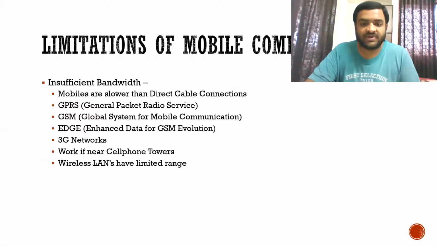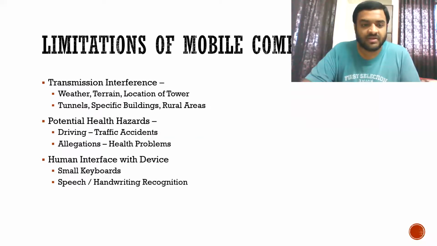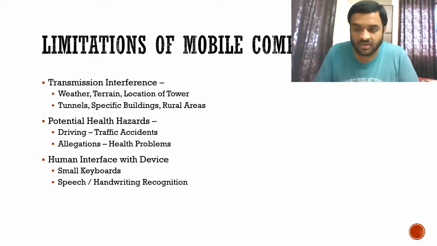So these were the limitations of mobile computing. Once again, insufficient bandwidth, security standards, power consumption, transmission interference, potential health hazards, and human interface with device. You can remember this question by HiSPTP. HiSPTP.